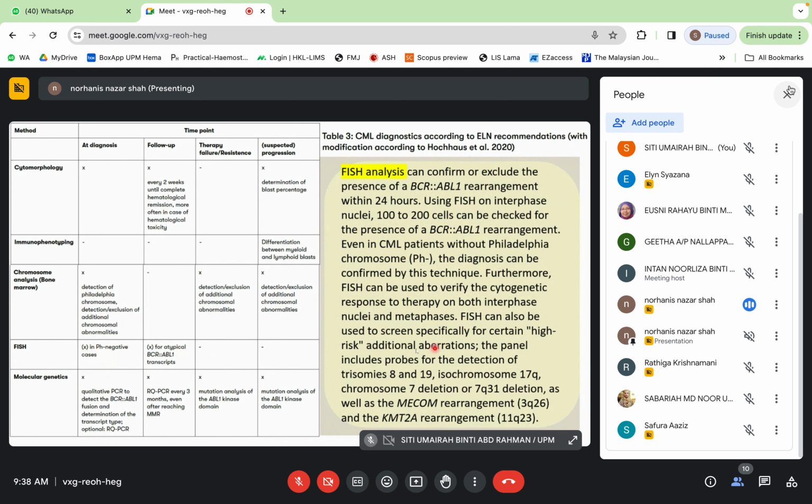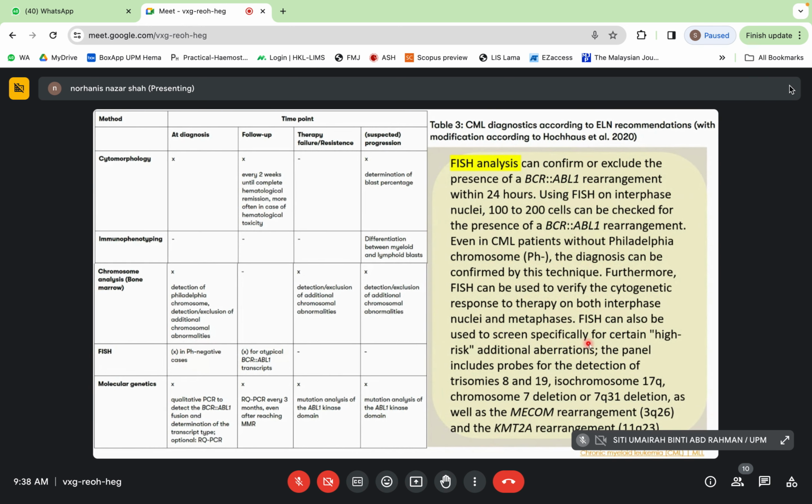FISH can also be used to screen specifically for certain high risk additional aberration such as trisomy 8 and 19, isochromosome 17q, and again lah deletion 7, MECOM rearrangement, and also KMT2A rearrangement. So this is FISH perlu lah untuk diagnosis and also follow up.